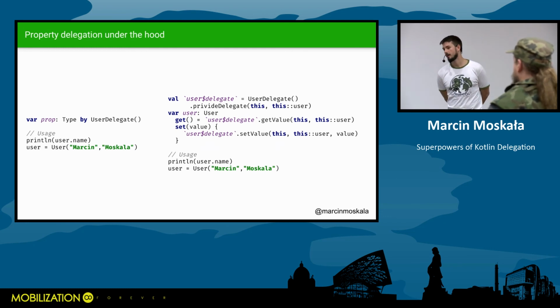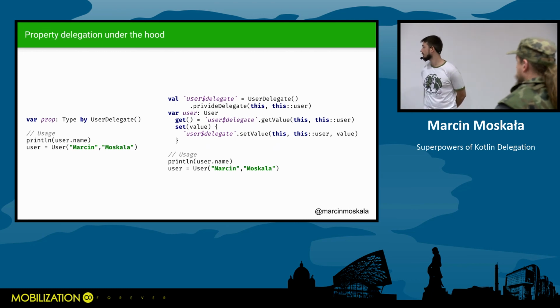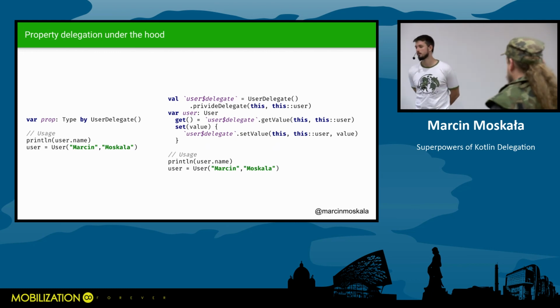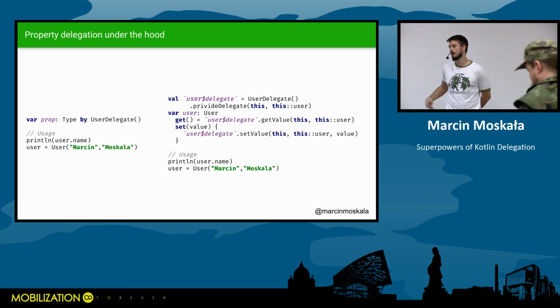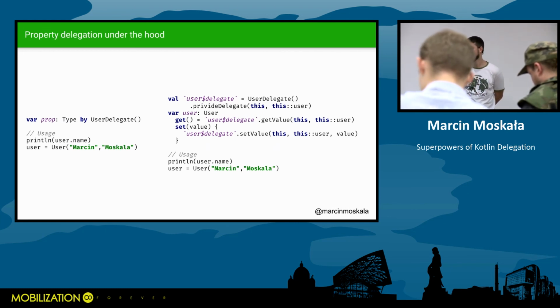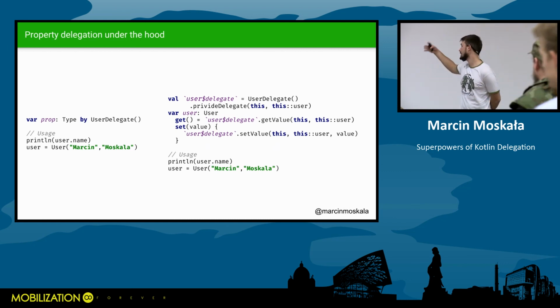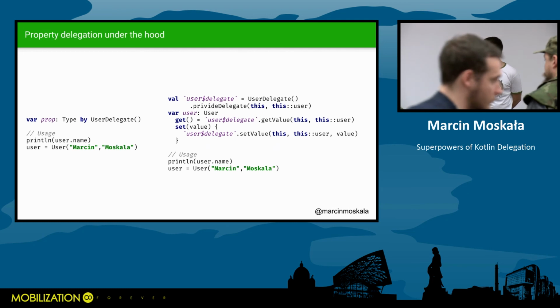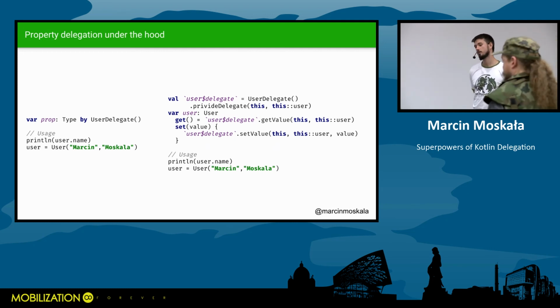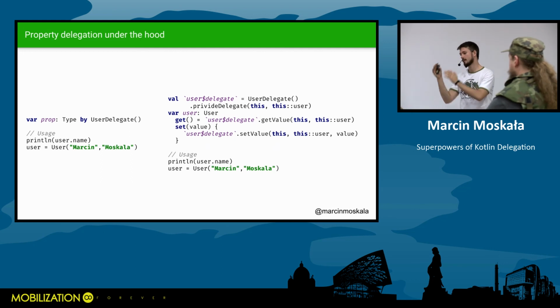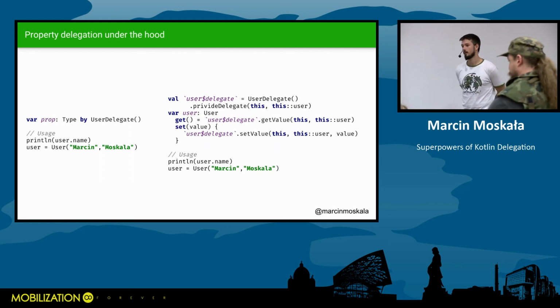You can require this property to be used on lifecycles, and then you can use something more inside this delegate. Probably it would be better to use provideDelegate in this case to pass this context to another object.